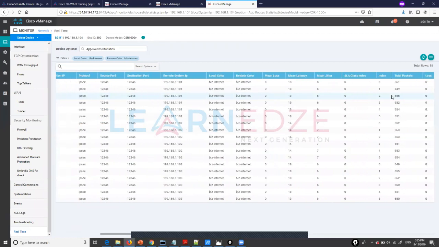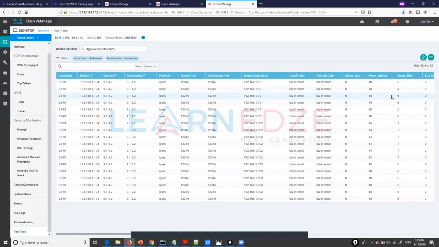As of now, there is no policy here. But if you look, each one is having 6 buckets, because our poll interval is 6. In total we are seeing 2 sets of buckets, because I have tunnels from the branch to both the DC devices. If we concentrate on one, for example the 101, I have 6 buckets, and each bucket is a 10 minute average calculation.